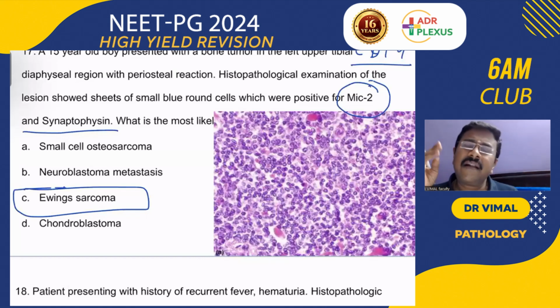Remember, C ANCA positive where? C ANCA is positive in Wegener's granulomatosis. Yes, P ANCA will be positive in microscopic polyangiitis, Churg-Strauss syndrome, ulcerative colitis, and primary sclerosing cholangitis, and 25% cases of Wegener's granulomatosis. So remember that. Okay.